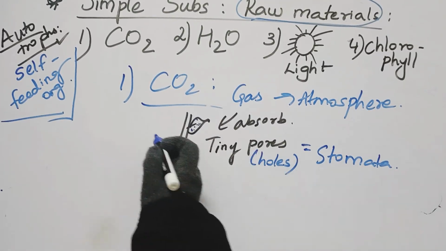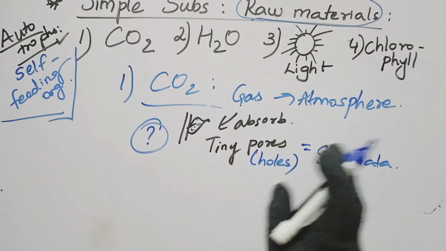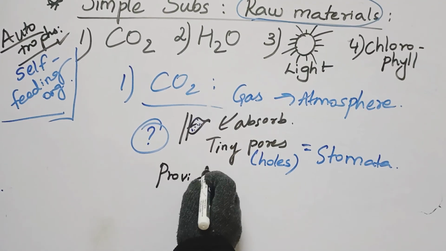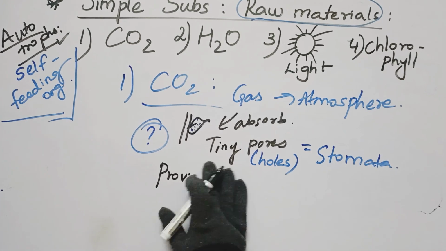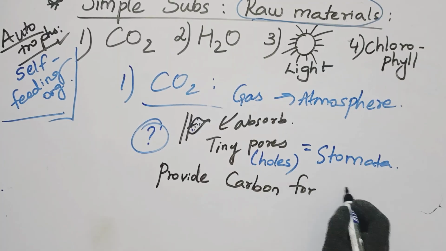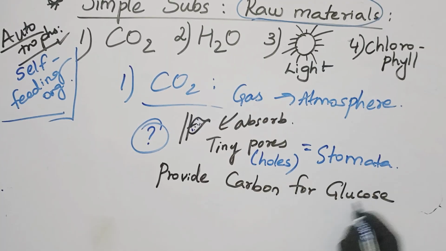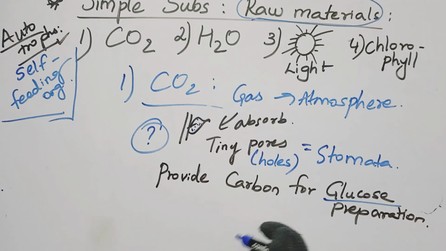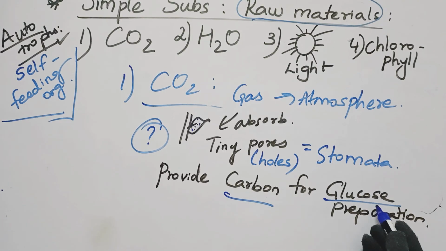What does this CO2 do? What is the need of this CO2? Listen to this point carefully: it is going to provide carbon for glucose preparation. Now children, a new word has come, glucose. We'll understand what this is. Carbon dioxide is made up of two elements, carbon and oxygen, so it provides the carbon required for glucose preparation.